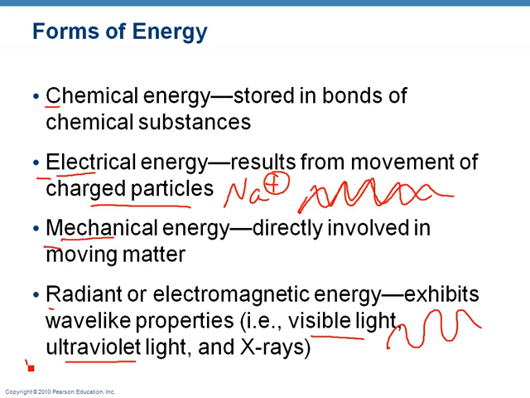UV light, we use that. That is what makes our skin darker. It causes our melanin to become, you get more melanin to make your skin darker. Or we use UV radiation to make a conversion to produce vitamin D. And we use vitamin D to help store calcium in our bones. So we do use UV radiation.